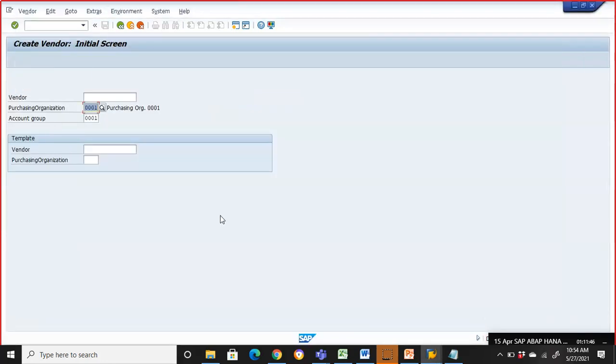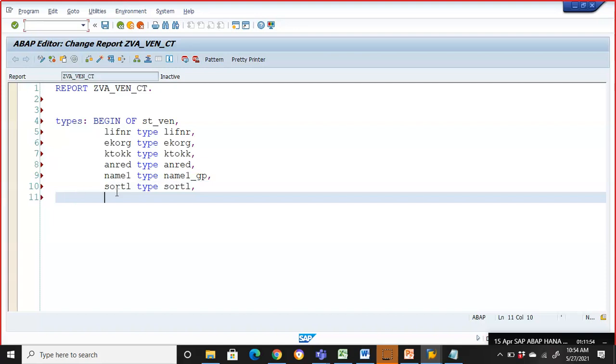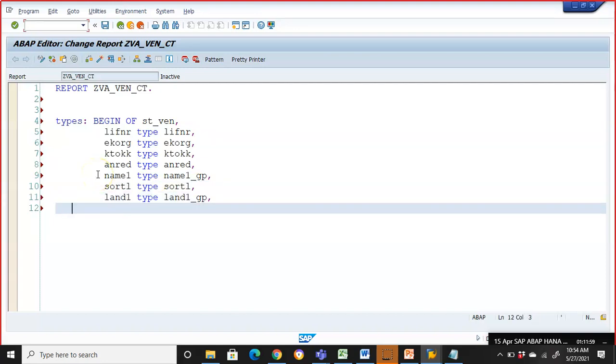ANRED is for title. Name1, and SORTL is for the search term. SORTL. land1, type land1_GP. WAERS, type WAERS.